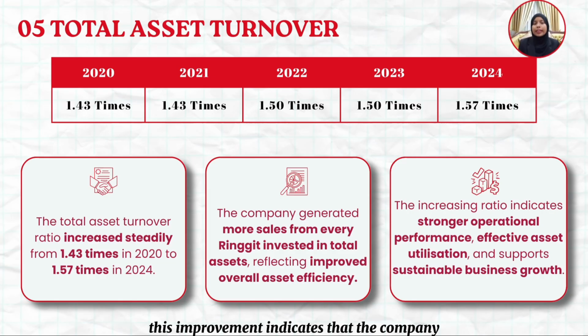This improvement indicates that the company was able to generate more sales from every ringgit invested in its total assets. In other words, the company utilized its assets more effectively to support revenue generation. Overall, the increasing total asset turnover ratio demonstrates stronger operational performance, improved asset utilization, and supports the company's sustainable business growth.